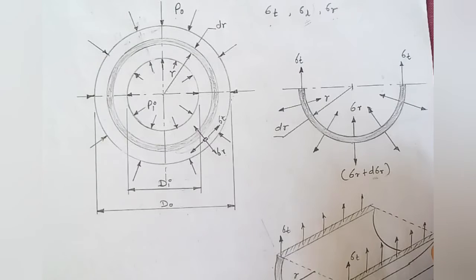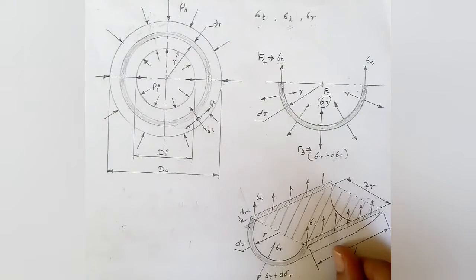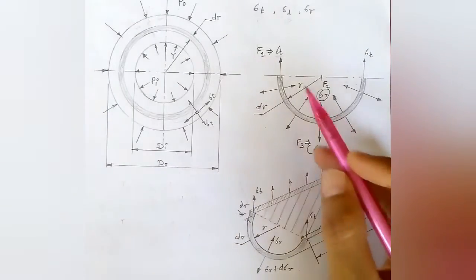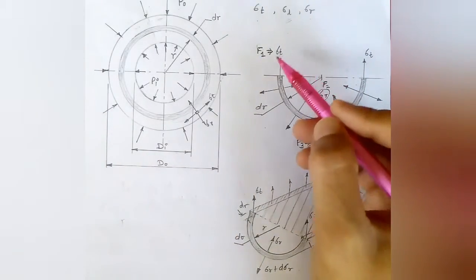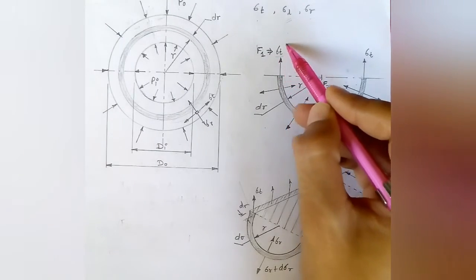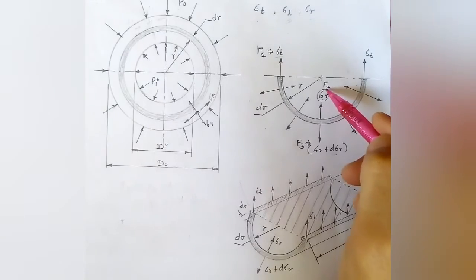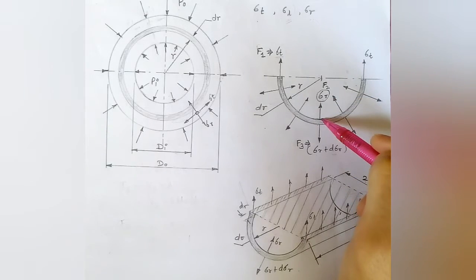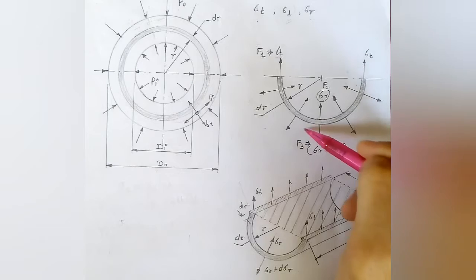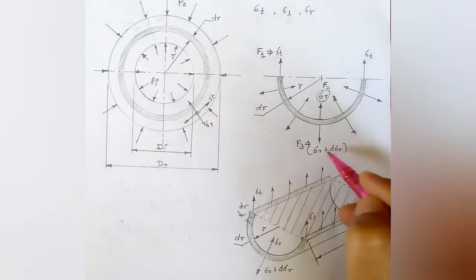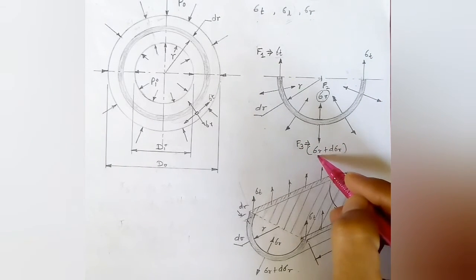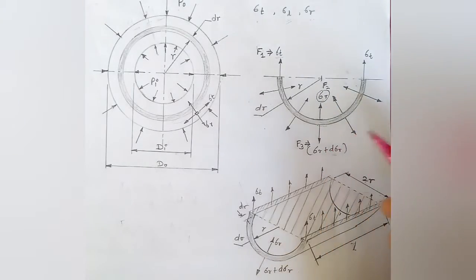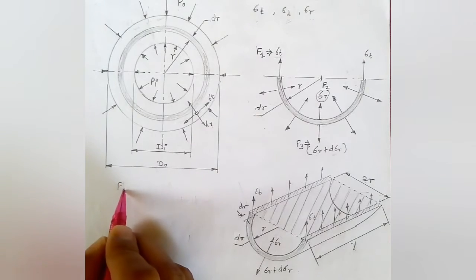Now for further analysis, we are going to consider the forces acting on the ring element in the vertical direction. Let F1 be the force because of the tangential stress, let F2 be the force because of the radial stress acting at the inner surface of the ring element, and F3 is the force acting because of the radial stress acting on the outer surface of this ring element. So first of all, we are going to find out the value of F1.